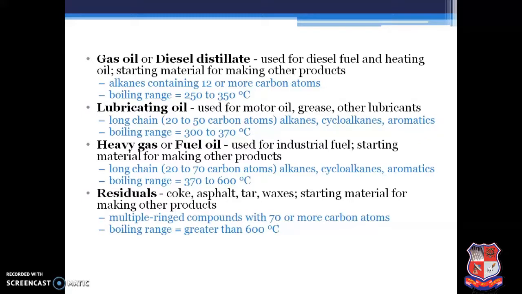Heavy gas or the fuel oil is used for industrial fuel. Starting material for making other products. It is basically long chain, 20 to 70 carbon atoms. Alkane, cycloalkane and aromatic are mainly contained. Boiling range 370 to 600 degrees centigrade.